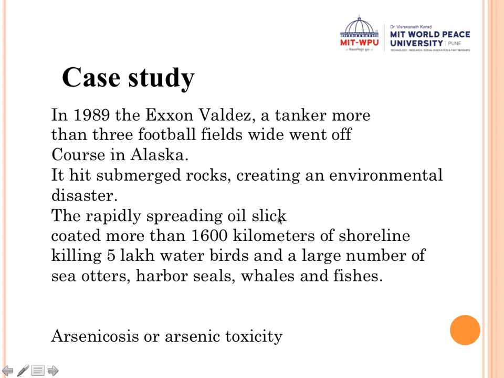So what is an oil slick? When oil gets coated over oceanic waters, it is called an oil slick. Clear? There was a lot of oil coated on the waters around more than 1600 kilometers of shoreline, and there was a huge environmental loss. More than 5 lakh water birds and a large number of other animals also died because of this covering of oil on the water surface.